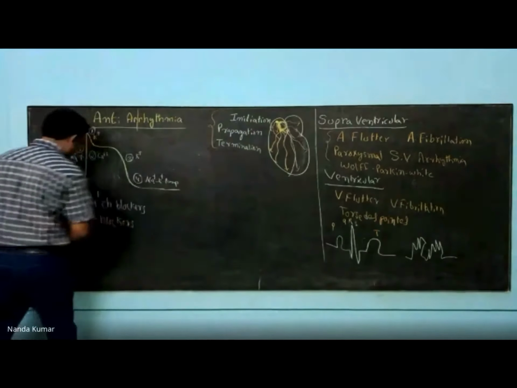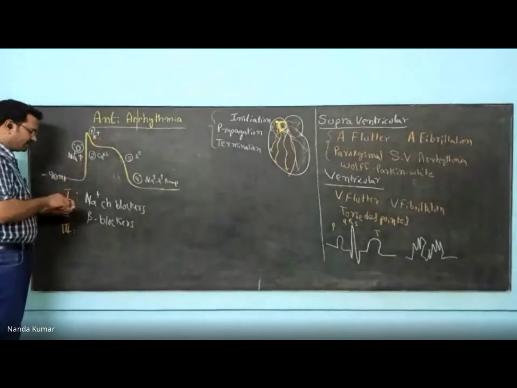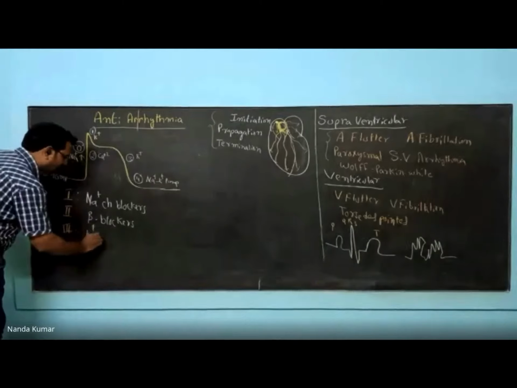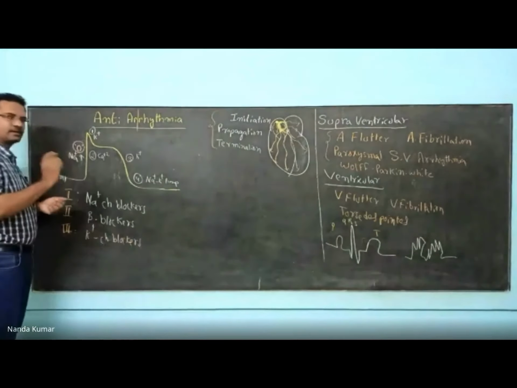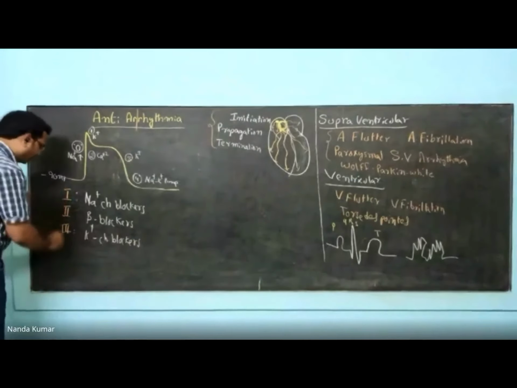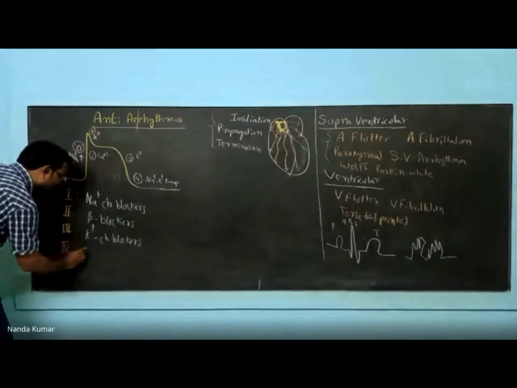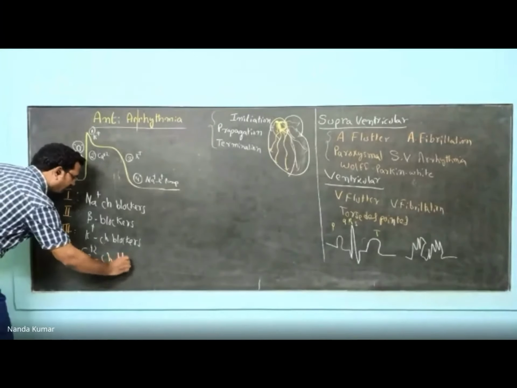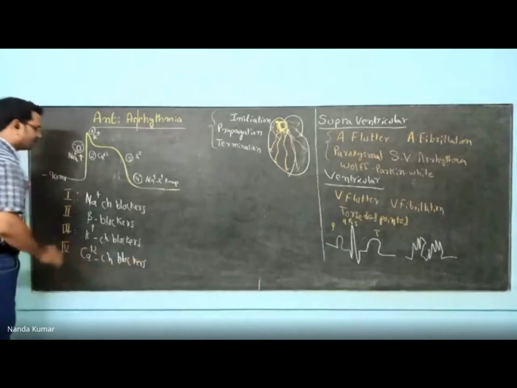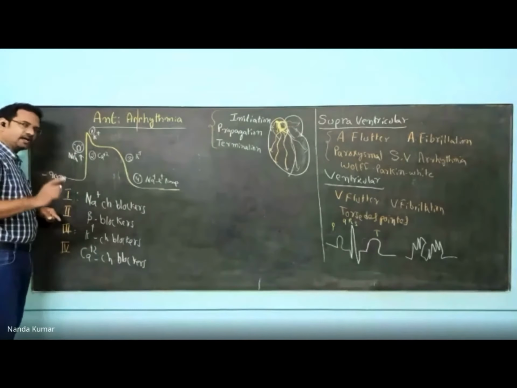Now, class 3 is related to the potassium channels. Potassium channel blockers. Whereas class 4 is related to calcium channel blockers. So briefly, this is what is there. See, you're targeting sodium, potassium, calcium. All of them, you're targeting ions.